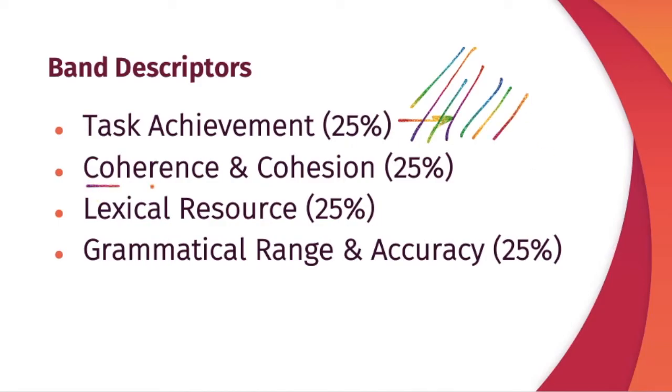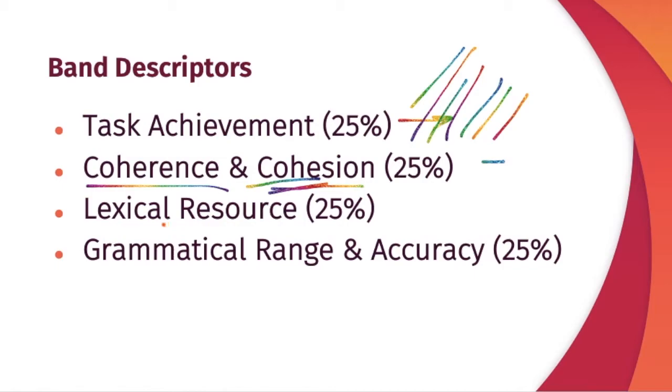Now, talking about coherence and cohesion, it is important that there is a proper organization of the information. You have to plan where to put what information. There are 4 paragraphs including the introduction and the body paragraphs. Use a range of linking devices, but do not make mistakes with linking words. Use referencing, like pronouns such as this, it, that and so on. That way you're referring to something that you've already said before.